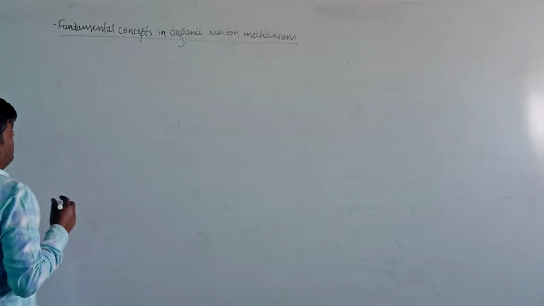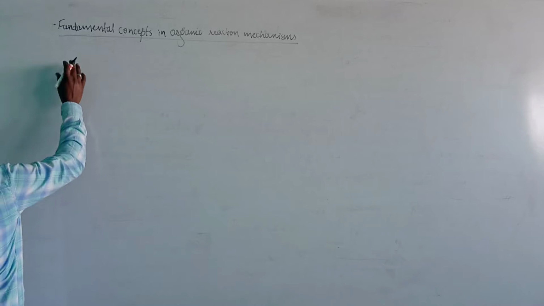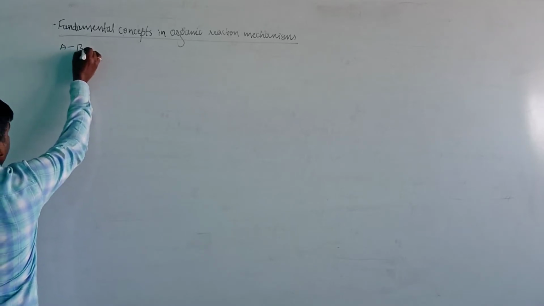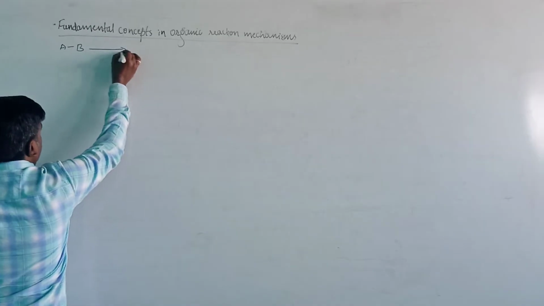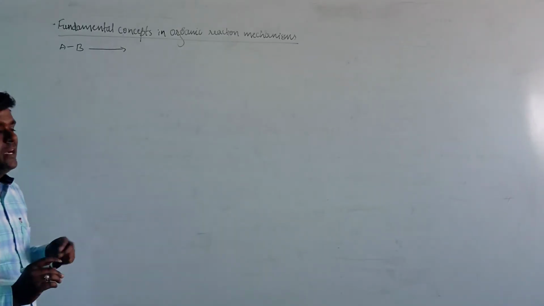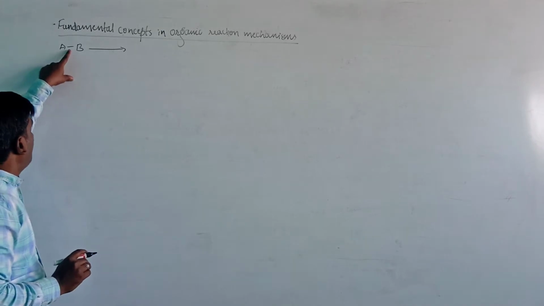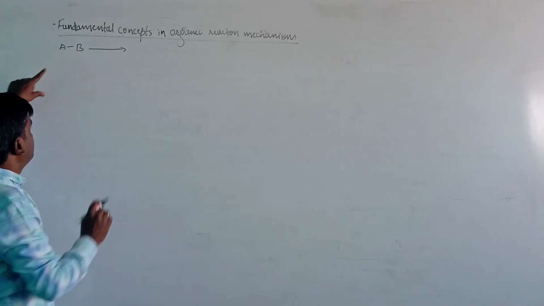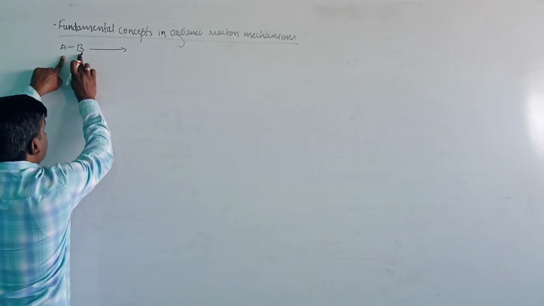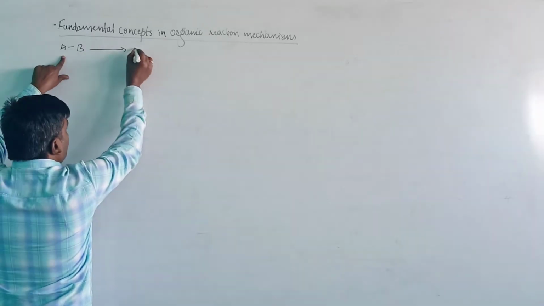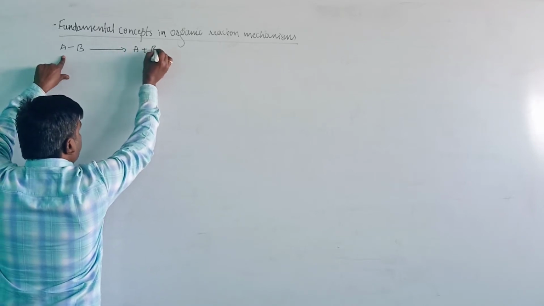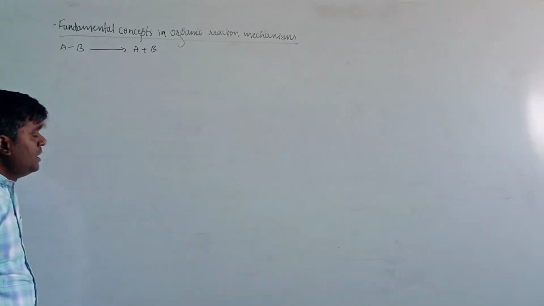Here, whenever a reaction is carried out, consider A and B. The bond between the molecules must be broken. That is the breaking of a bond between the molecules to form others. When the bond between A and B is broken, it will form the compound, consider A plus B. Okay, the product is A plus B.